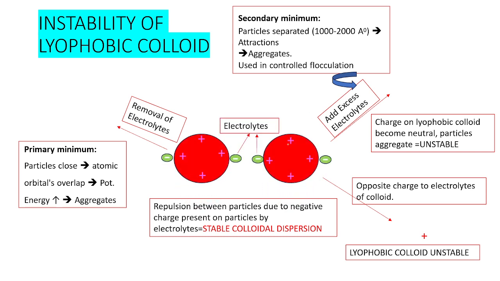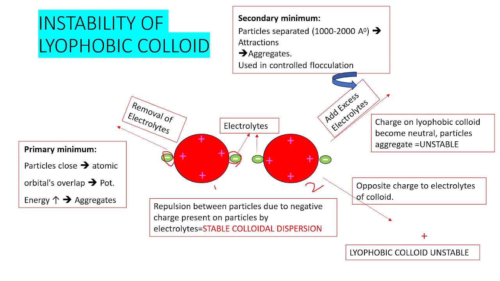This is one particle, and this is a second particle of a lyophobic colloid. When we use the optimum concentration of electrolyte, the electrolytes neutralize the repulsion between the positively charged lyophobic colloids and are responsible for the stability of this lyophobic system.